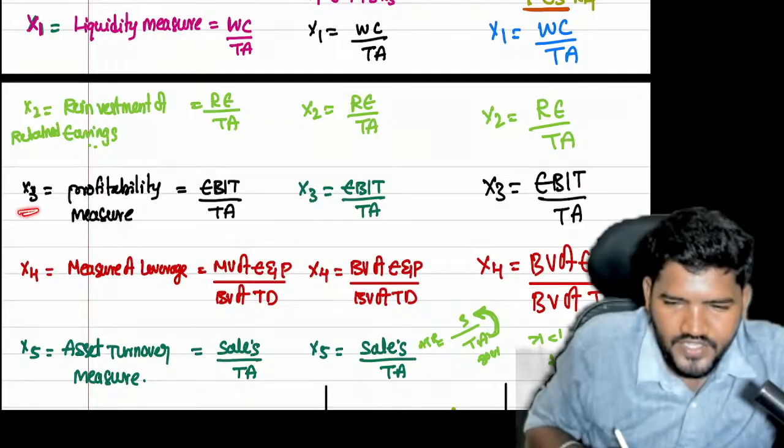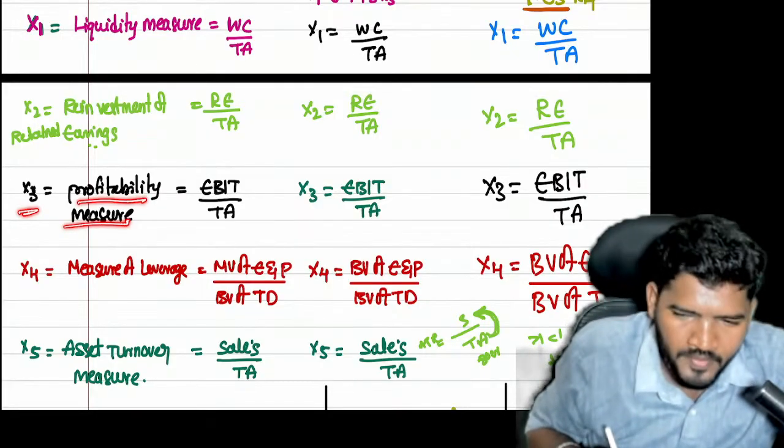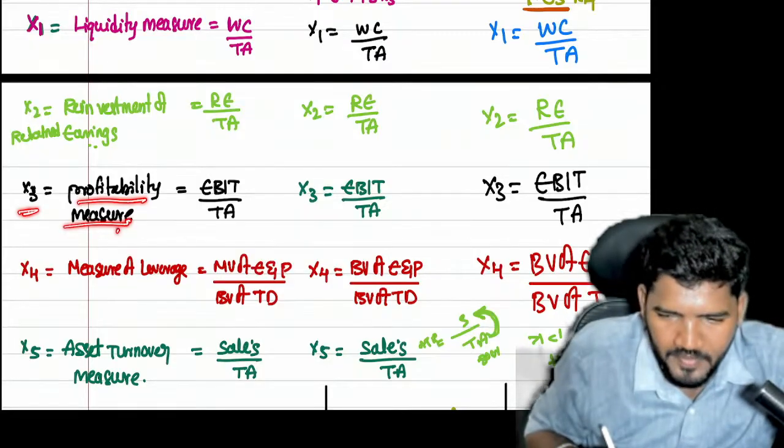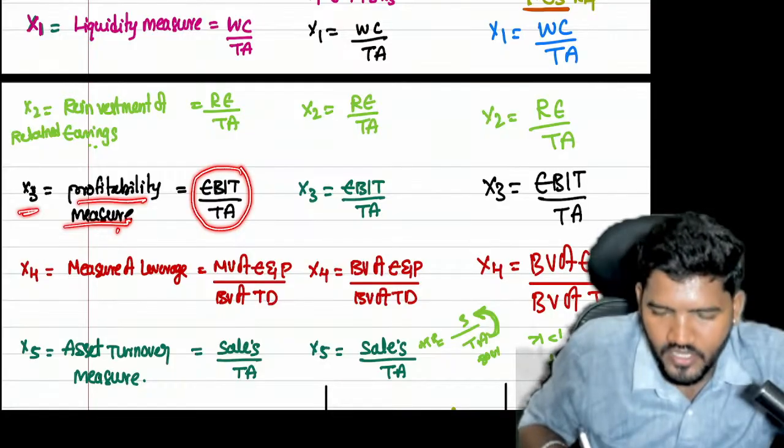Next, X3. X3 he used for the profitability measure. He used it for what, guys? Profitability measure. Sir, how do I figure out the profitability measure? EBIT divided by total assets.